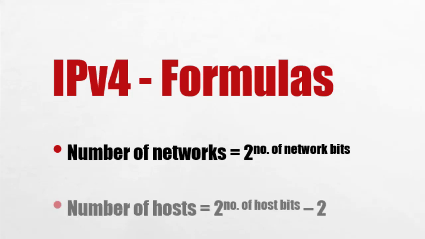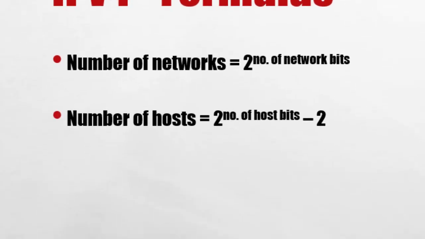So 2 to the power that number will give me how many networks I can form with that particular IP address. The second one, number of hosts, is equal to 2 to the power number of host bits minus 2. Now this minus 2 is to reduce two addresses which cannot be assigned to any device. We call it the network ID and the broadcast ID.